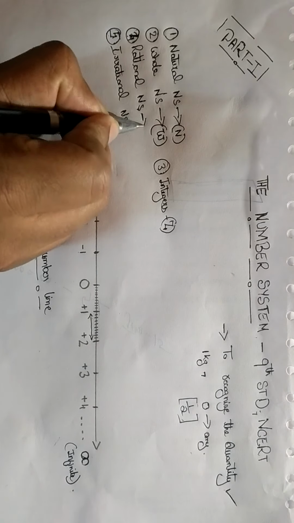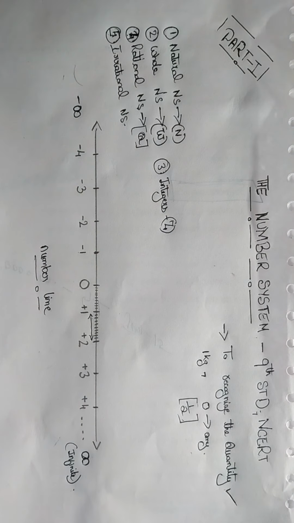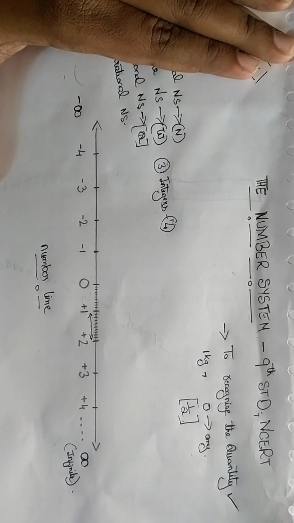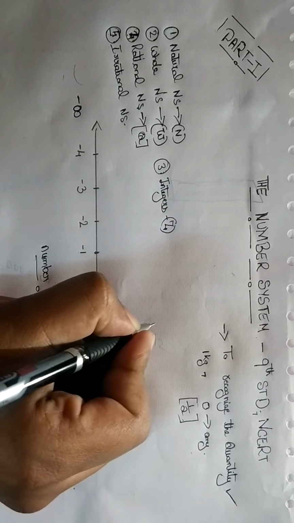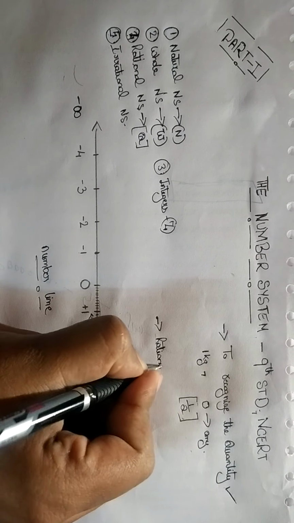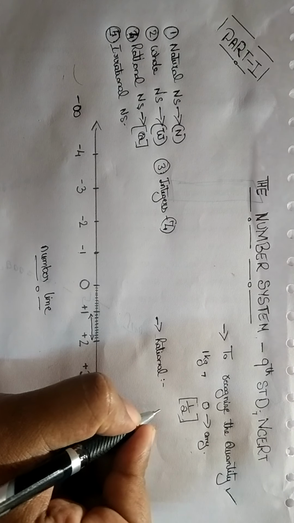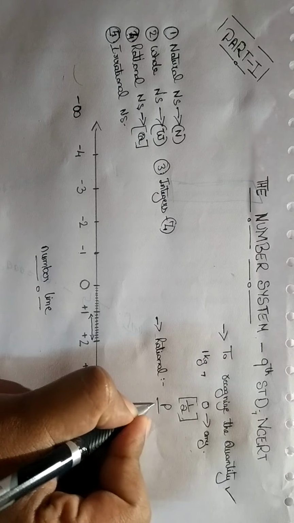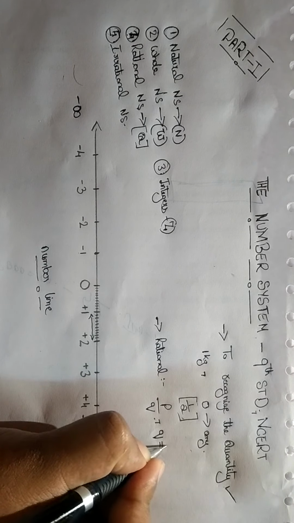Let's take the rational number system, important for your current chapter. What is the rational number system? Let me tell you. I will write here. Rational numbers are the numbers which can be represented in the form P by Q, where there is a condition: Q is not equal to 0.